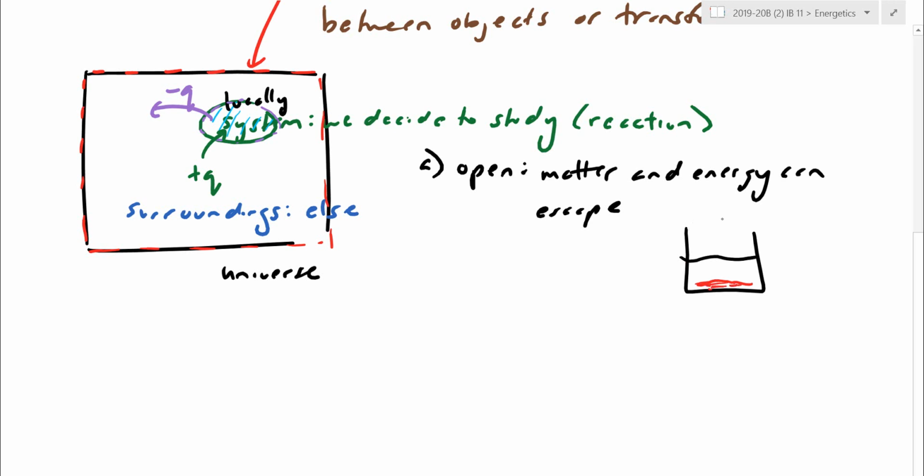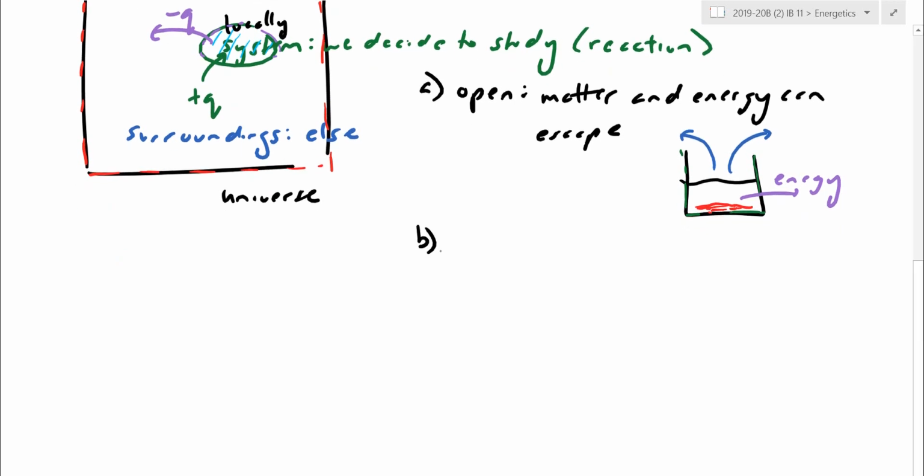In this case here, because there's no cap on top of it, if this reaction in particular forms a gas, those gas particles are free to leave. There's no cap, there's no lid keeping the gas particles around. Similarly here, glass we're going to find is not a really good insulator. It doesn't trap heat very well. So not only am I going to have lots of heat loss to the environment, I will also get energy transfers, heat loss out the sides of the container as well. So that's an open system. Matter and energy can escape depending on what the reaction actually is.